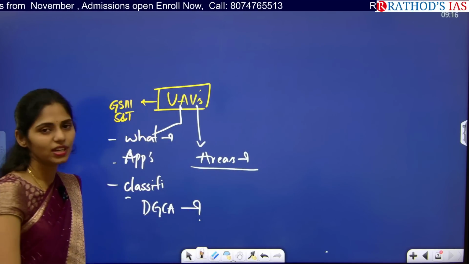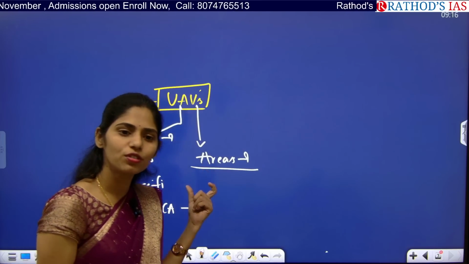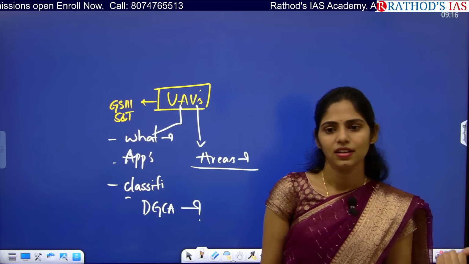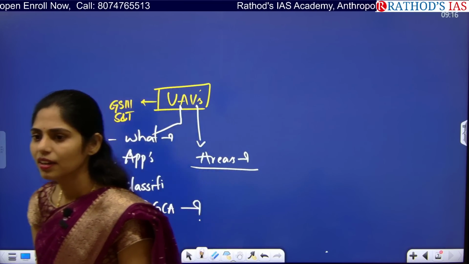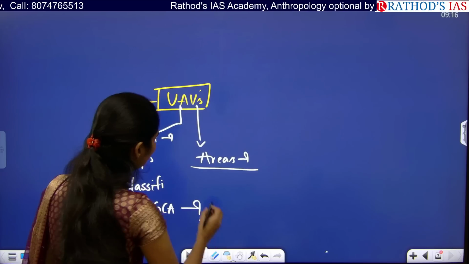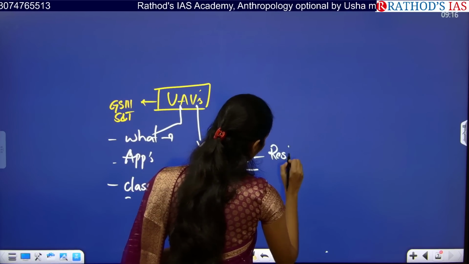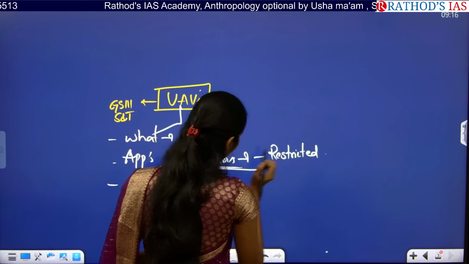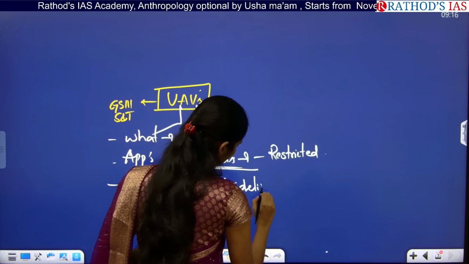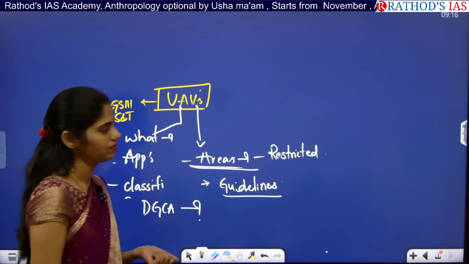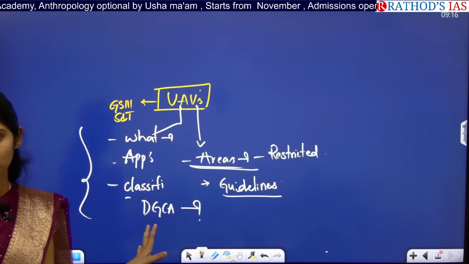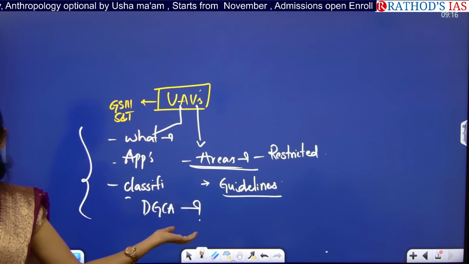So can you tell me examples of the restricted areas for using drones? Yes, cantonment areas. Next, border areas. And near airports, can we fly them? Near airports? No. So you have to see in which areas drone use is restricted. It is very important. And you have to see what guidelines are to be followed to use these drones. So these are the dimensions you have to know for sure regarding UAVs. I think sir might have said all those things, so revise your notes.